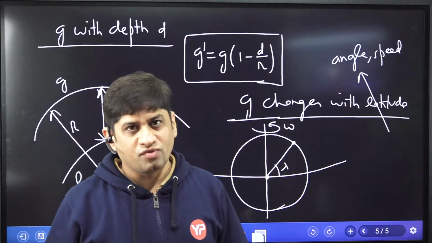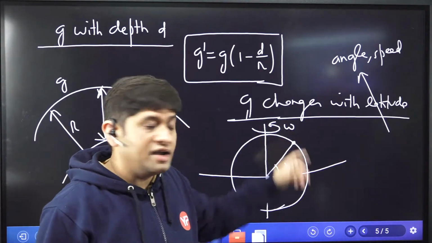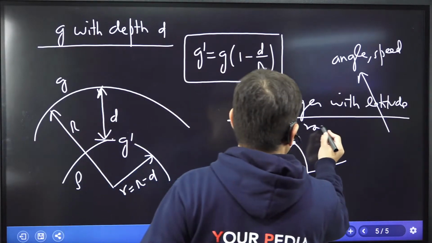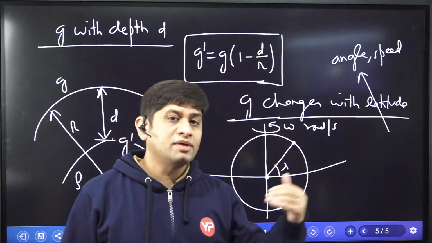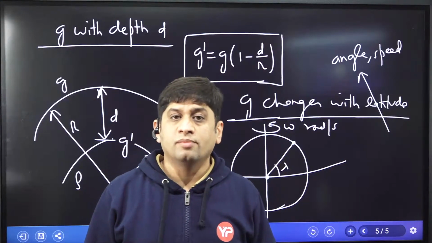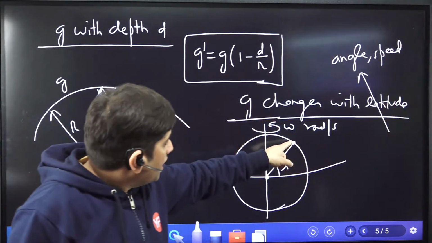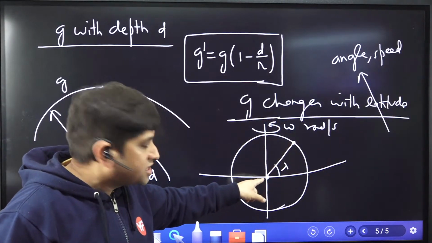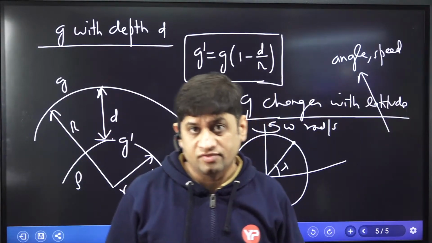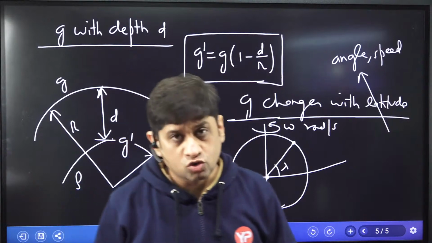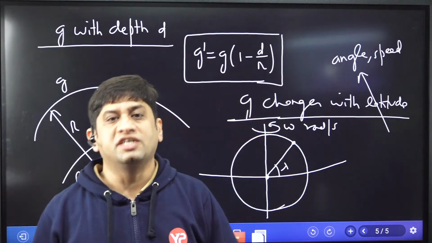We are on the surface of earth and earth is rotating with speed omega radian per second, so there will be a centrifugal force acting outward, and acceleration due to gravity is the attraction force. So mg acts inward, m r omega square acts outward, and the sum total of these two forces will provide the real value of G dash.